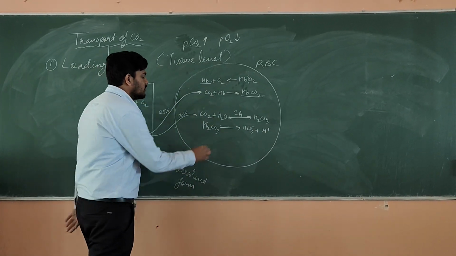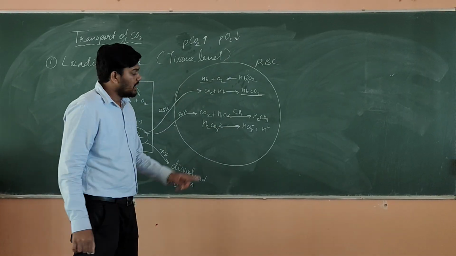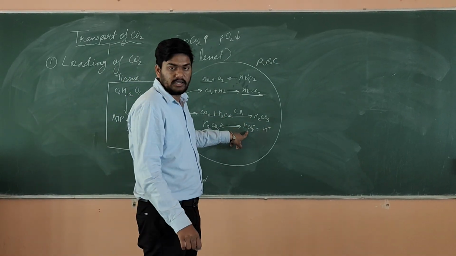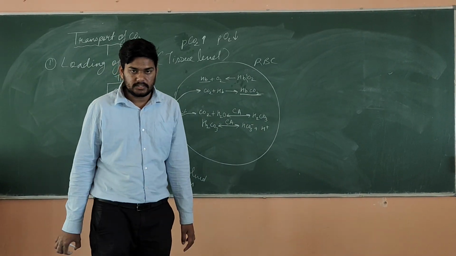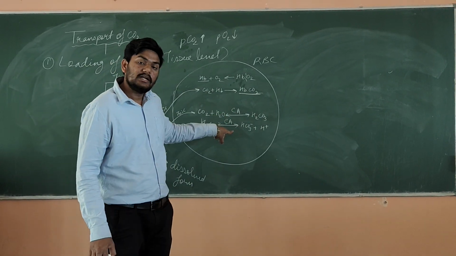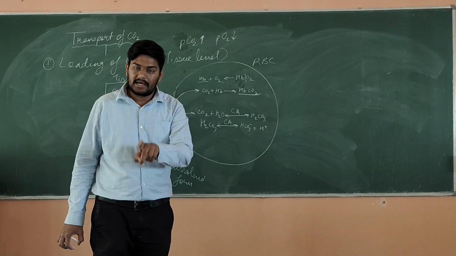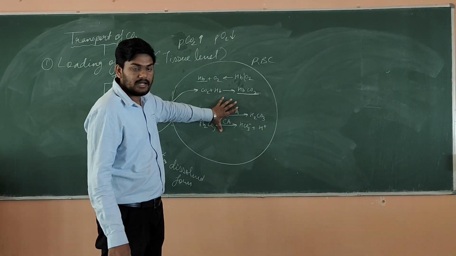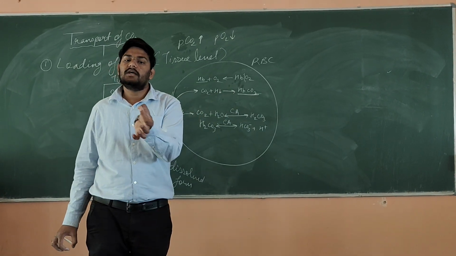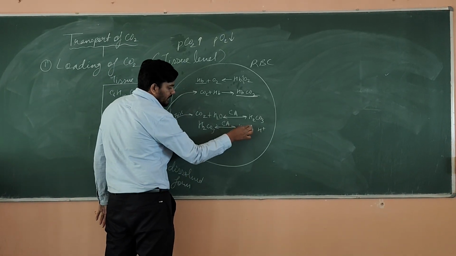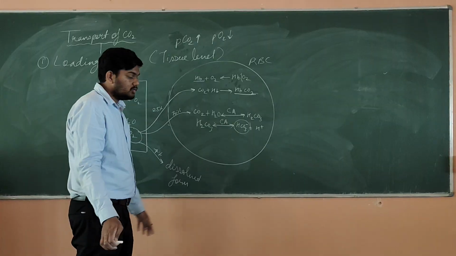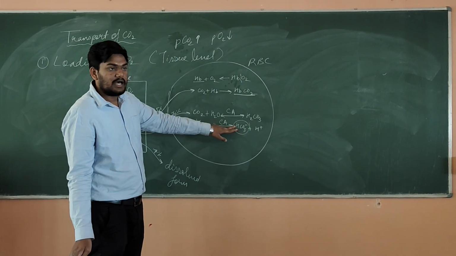This is a very, very important reaction which happens in RBC and which leads to the production of bicarbonate ions. Both the steps are catalyzed by an enzyme, carbonic anhydrase. Very important point, students: carbonic anhydrase is responsible for making bicarbonate ions and it is found abundantly in RBC. A little amount of carbonic anhydrase you can find in plasma also. Once you make your bicarbonate ions, as I told you, the making of bicarbonate is done in RBC.